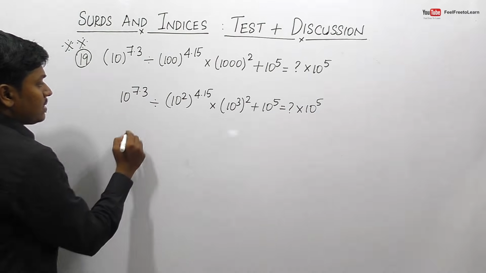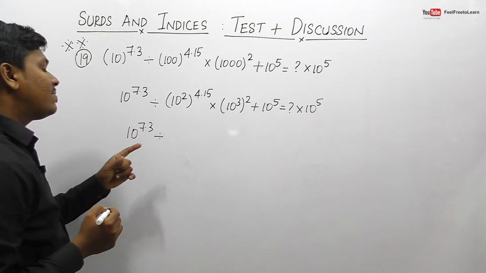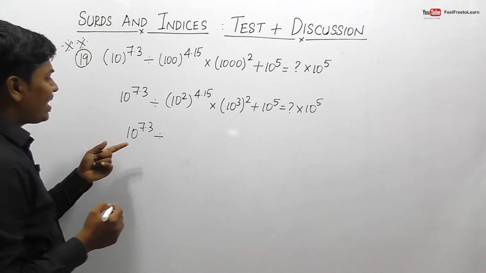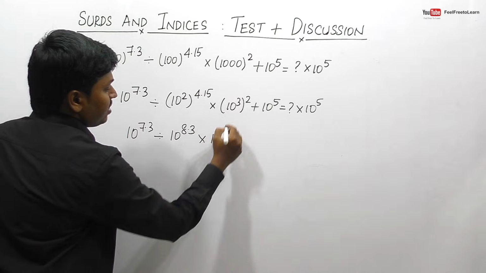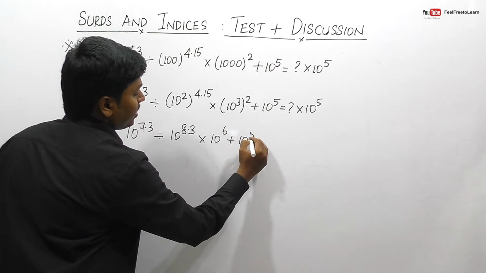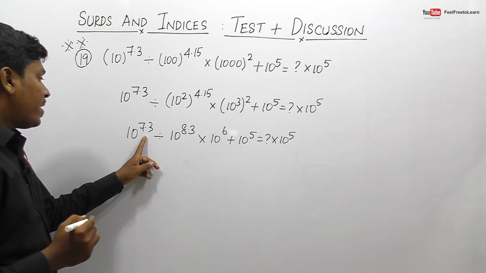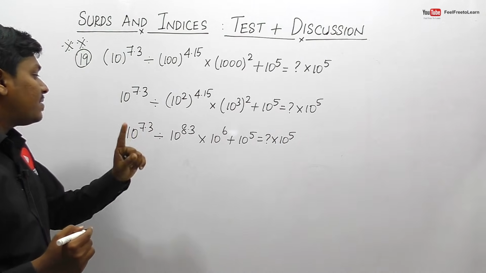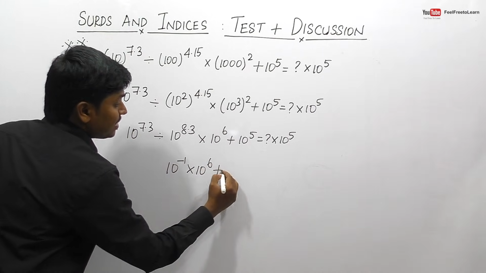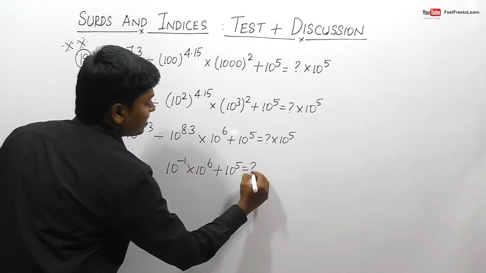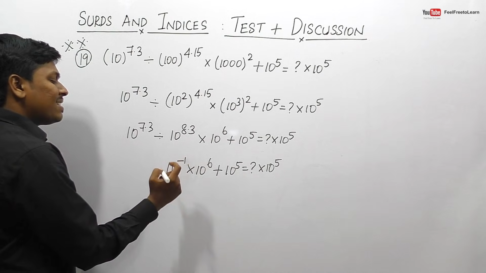So I think this can be written as 10 power 7.3. Division, I think this will be 8.3, right? So 10 power 8.3, into 10 power 3 into 2 will be 6, plus 10 power 5 is equal to question mark into 10 power 5. So friends, 7.3 minus 8.3, the resultant will be minus 1. So 10 power minus 1 into 10 power 6, plus 10 power 5 is equal to question mark into 10 power 5. So minus 1 plus 6, resultant will be 10 power 5, right?